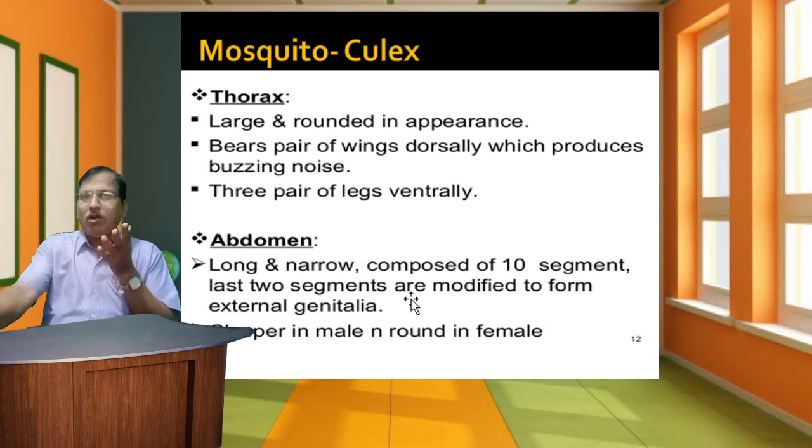The abdomen is long and narrow, composed of 10 segments. The last 2 segments are modified to form external genitalia, called male genitalia in the male and female genitalia in the female. Claspers are present in the male, and are rounded in the female.